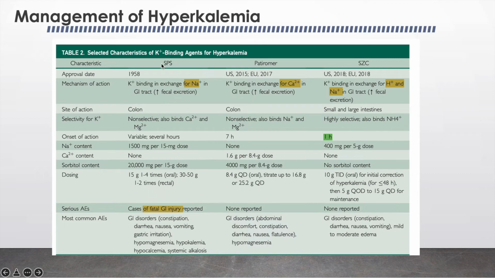In the case of SPS, the potassium binding occurs in exchange for sodium. In the case of patiromer, it occurs in exchange for calcium, and in the case of sodium zirconium cyclosilicate, potassium binding occurs in exchange for H plus and sodium ion.